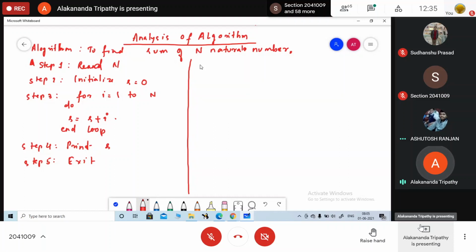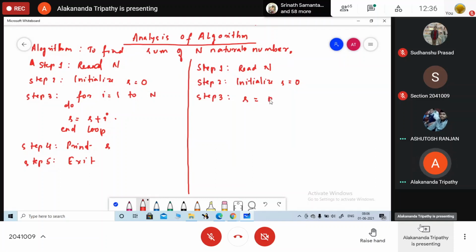And here again I am writing the algorithm for the same problem. Step 1, read n. Step 2, initialize s is equal to 0. Step 3, s is equal to n into n plus 1 divided by 2.